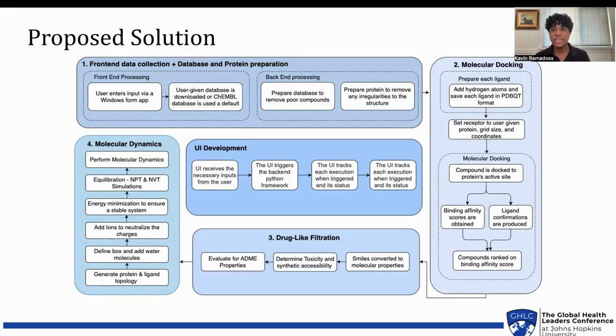The second step is called molecular docking, where I take a protein structure and add a drug into this protein structure and try to see how well a compound binds to this protein structure. This score is also called the binding affinity score. And then what I do is that I rank compounds on their binding affinity score and take the best compounds. The third step is called drug-like filtrations, where I see if the compounds can actually become viable for human use. The fourth and final step is called molecular dynamics.